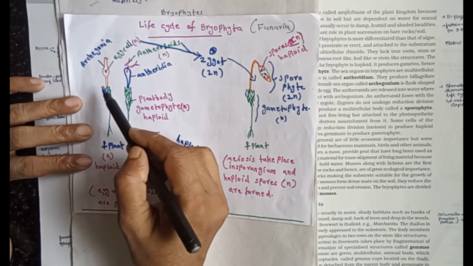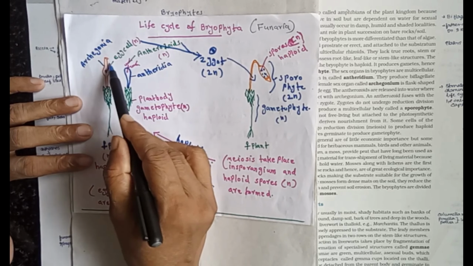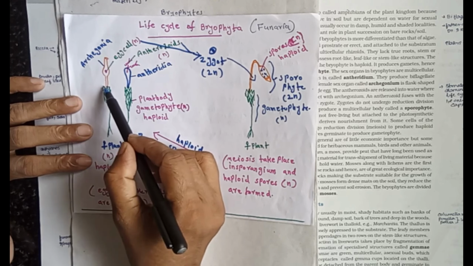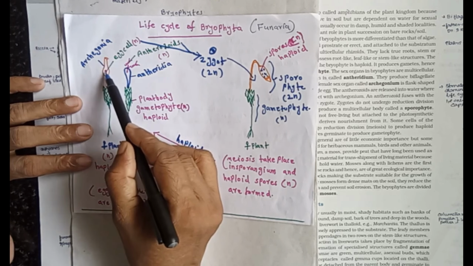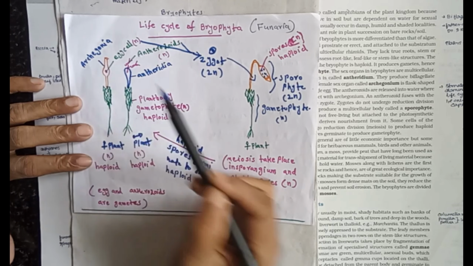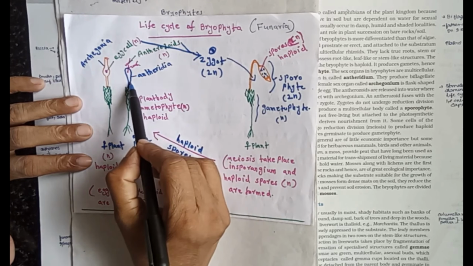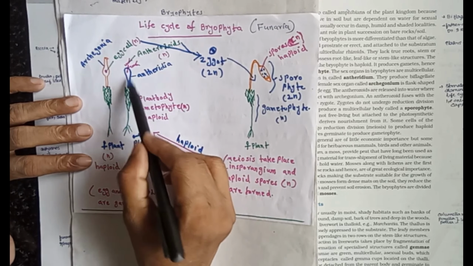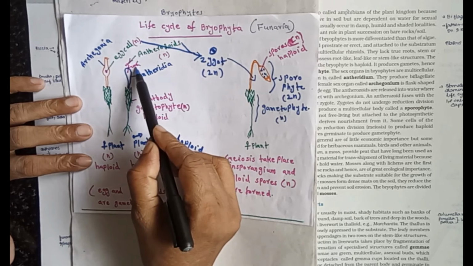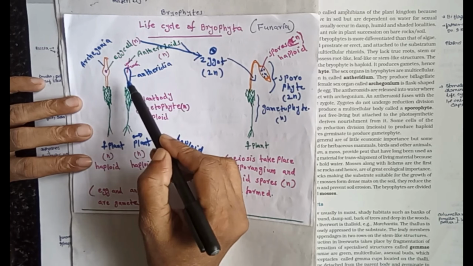In the female plant, the reproductive part, archegonia, is formed. Within the archegonia, haploid egg cells are formed. In the male thallus, the male reproductive organs, antheridia, develop. Here, haploid anthrozoids are formed inside the antheridia.